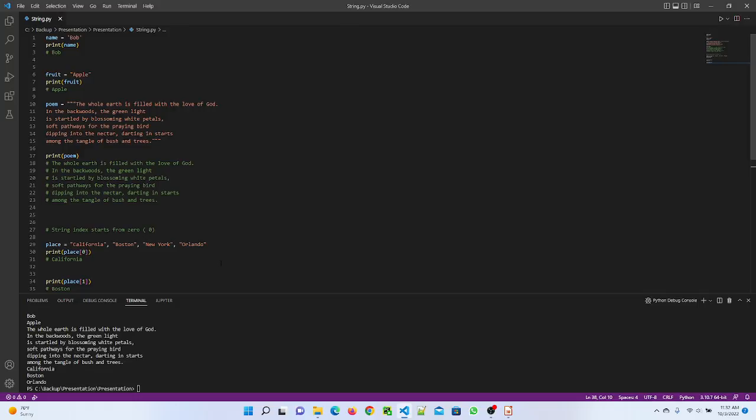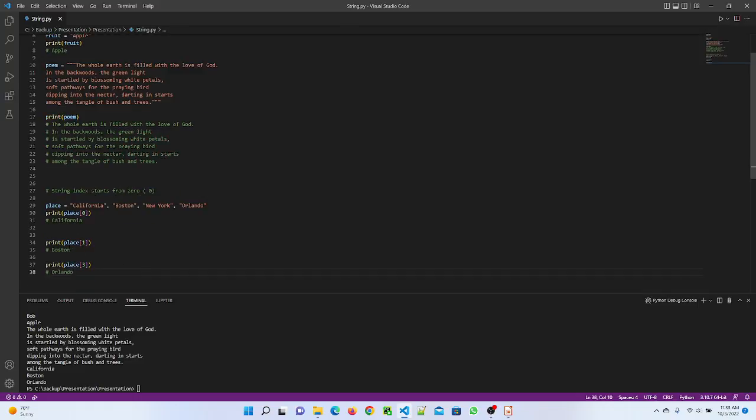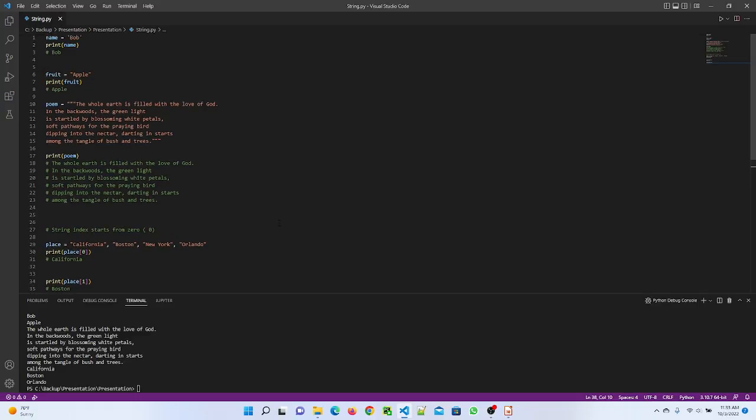As I mentioned, the string index starts from 0. Here I mentioned a list of strings and gave 4 values. When I pass index 0, it gives me the first value, California. The second value is Boston. If you see here after execution, it gives me the second value, meaning index 1 is Boston, and index 3 is Orlando. So in Python the string index starts from 0, and you can declare a string as single quote, double quote as well as triple quote.